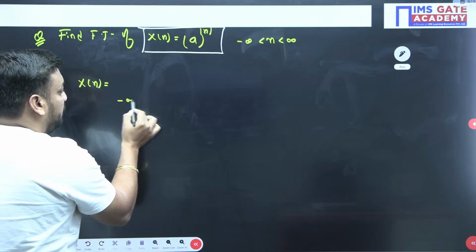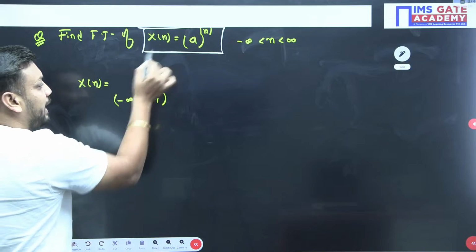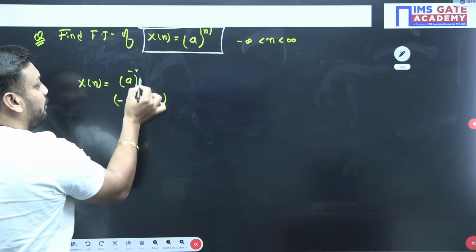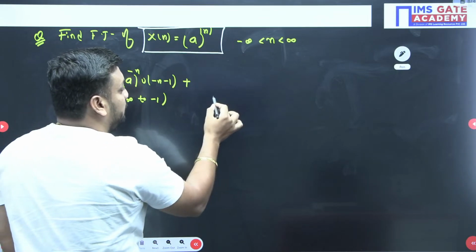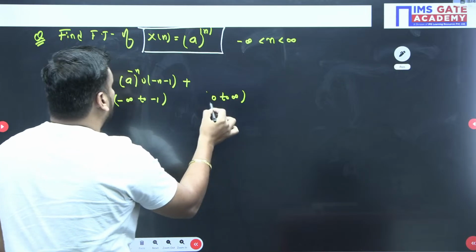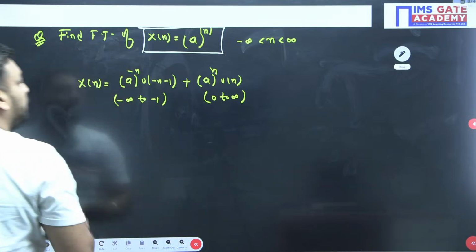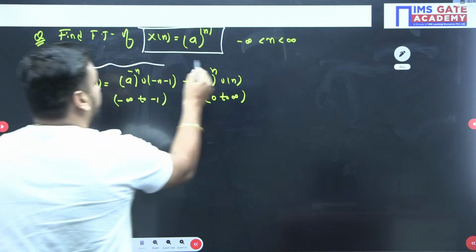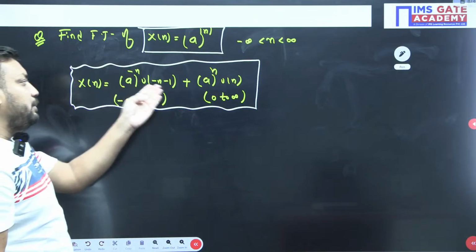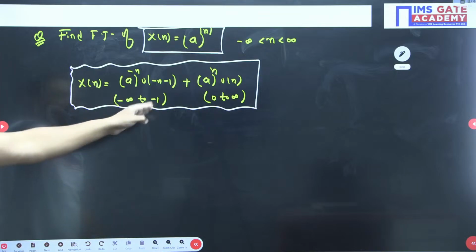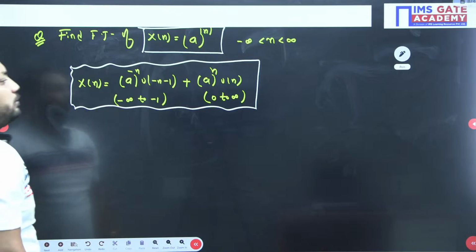If I want to cover the limit from minus infinity to minus 1, then for this limit my n value is negative, so I should write a to the power minus n u[minus n minus 1]. And plus, if I want to cover the limit from 0 to infinity, it can be a to the power n into u[n]. So a to the power minus n u[minus n minus 1] plus a to the power n u[n], covering minus infinity to minus 1 and 0 to infinity. Is this clear, beta?